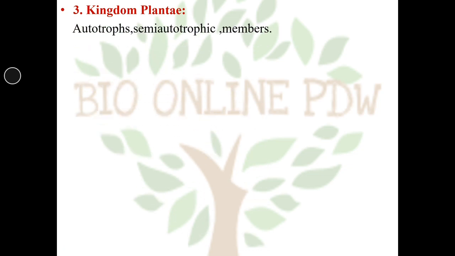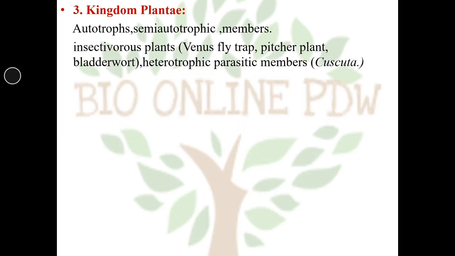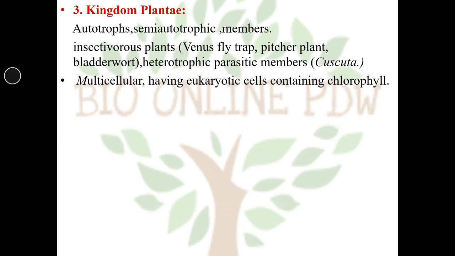Kingdom Plantae. You know that it is the kingdom of autotrophs, with some semi-autotrophic members. It also includes insectivorous plants, for example Venus flytrap, pitcher plant, bladderwort. You can see the images of these plants on Google. Some members are heterotrophic parasites, for example Cuscuta.